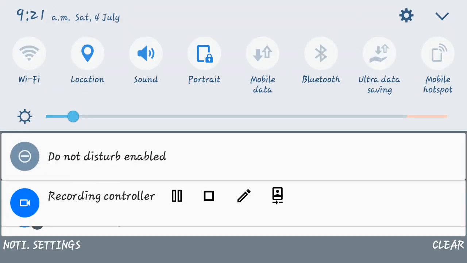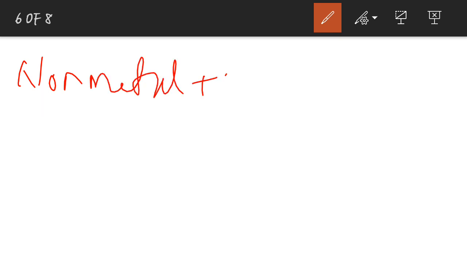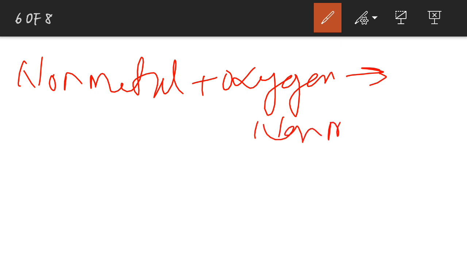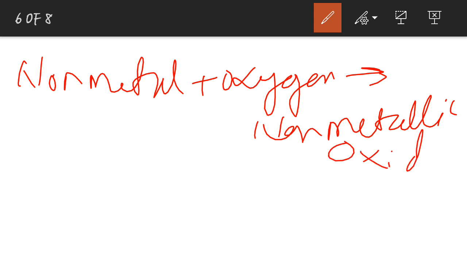We will be having some examples of oxygen here, when non-metals react with the oxygen. So here we will be getting non-metal plus oxygen gives you non-metallic oxides. Non-metallic oxides. Clear?